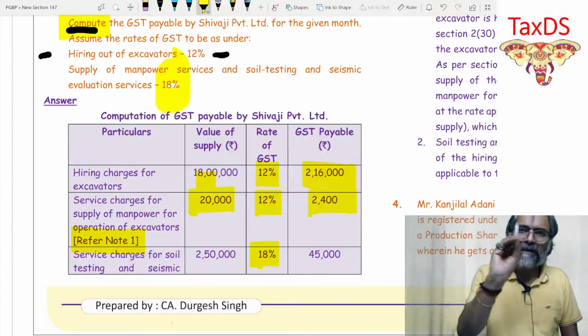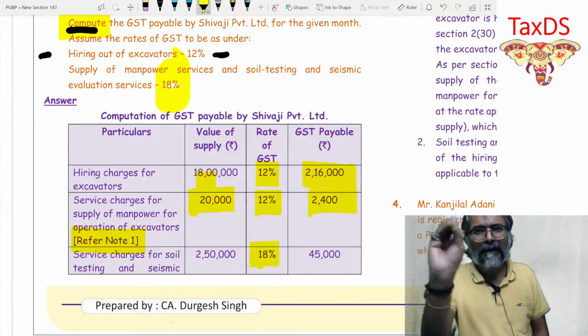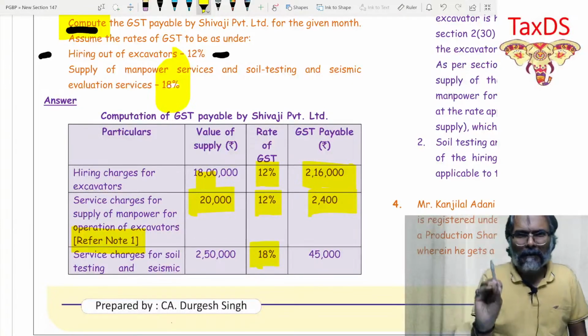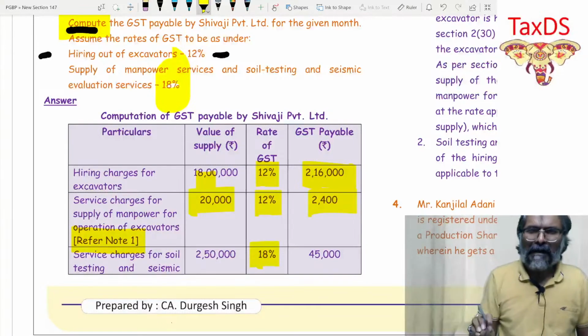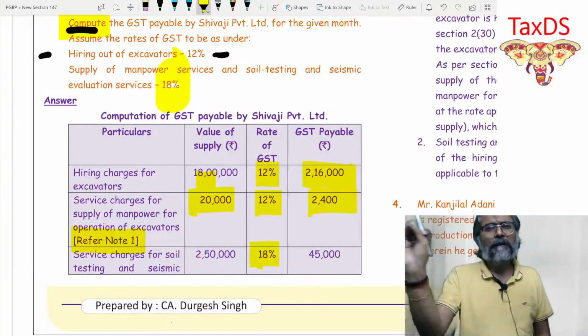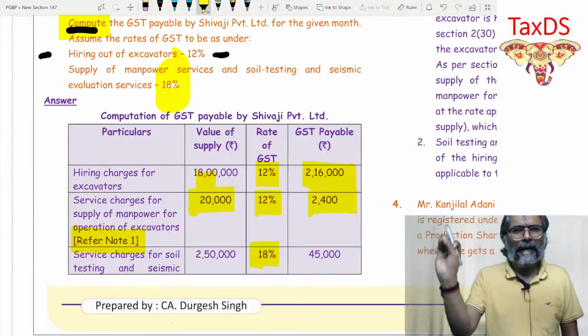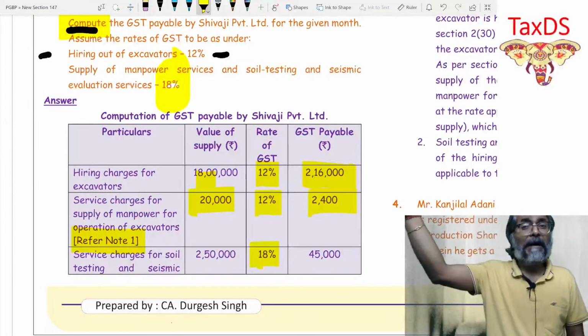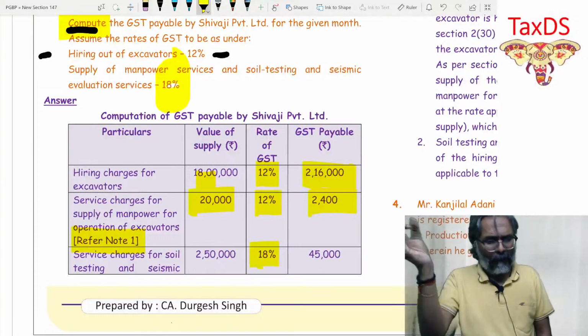Now for that you just define composite supply in this context and then conclude that in this context the principal supply happens to be that of the hiring of the excavators, and that is how the composite supply would be classified, and accordingly the rate of GST would be made applicable even to supply of manpower, which is the operator, which is at the rate of 12%.